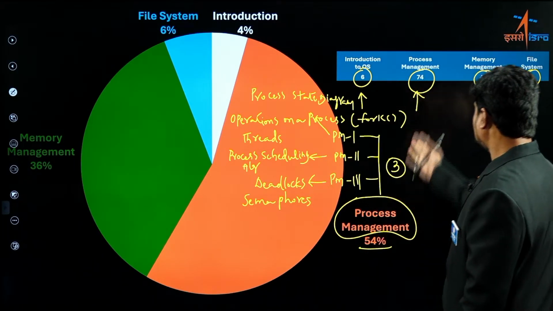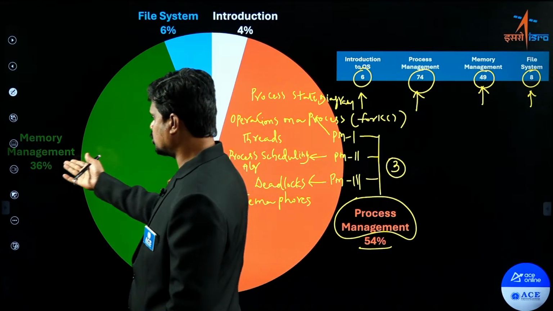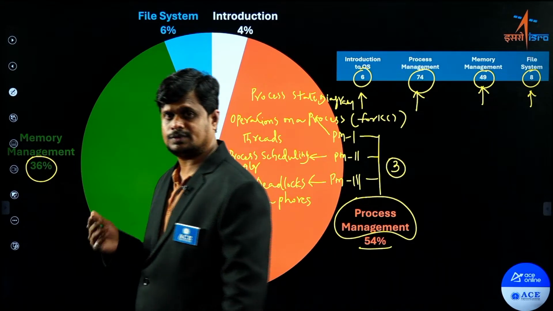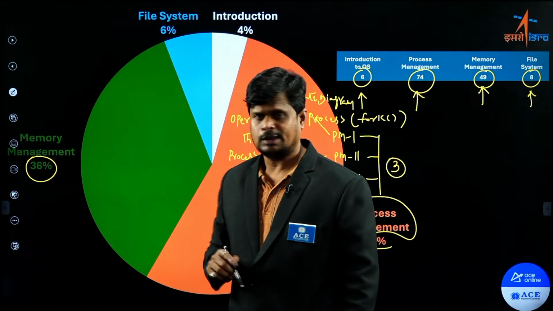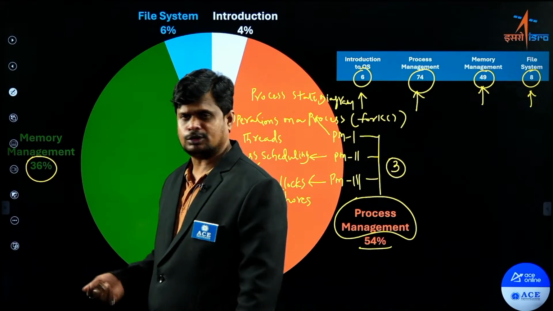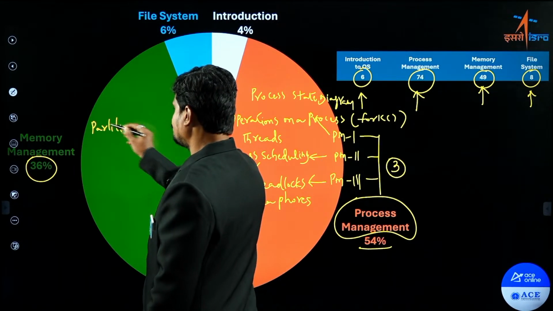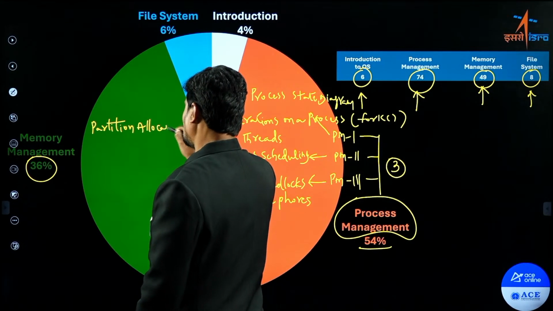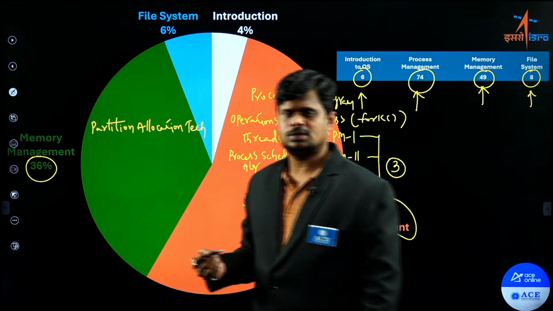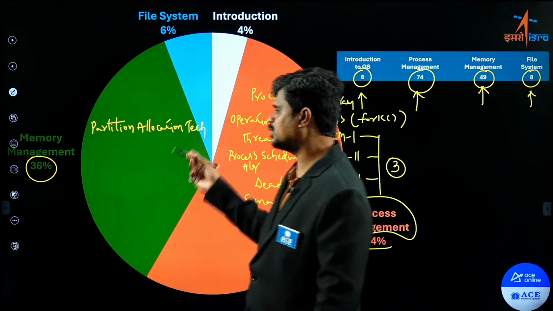Then the next weightage, if you can check, is going to memory management. As part of memory management, we have a probability of 36%. So overall we have 36% of questions from memory management. And from memory management, what are the topics that we need to focus on? We need to focus on partition allocation techniques. You know that. What are the partition allocation techniques? Like first fit, best fit, next fit, right? Worst fit. These things we need to focus on.